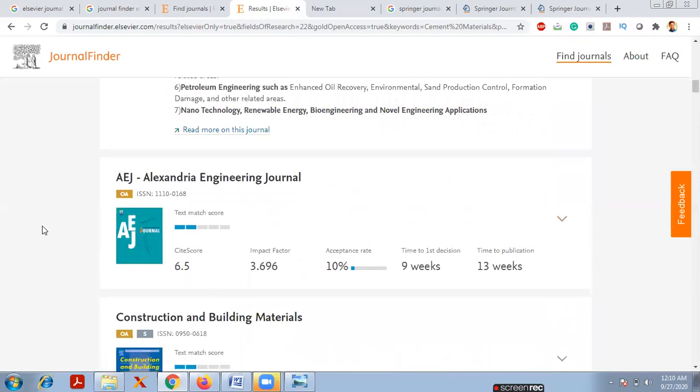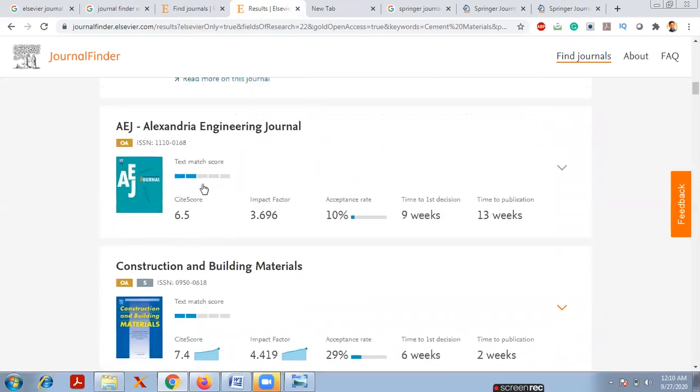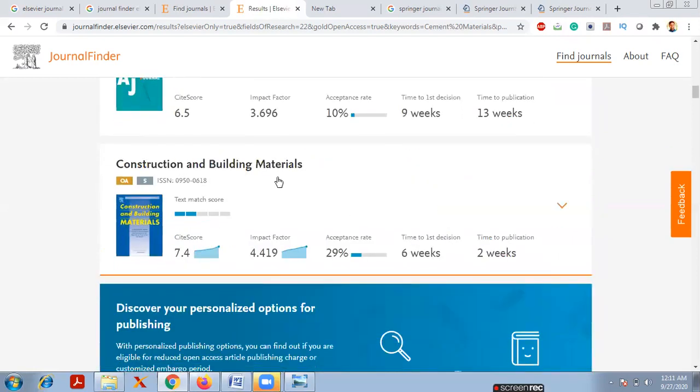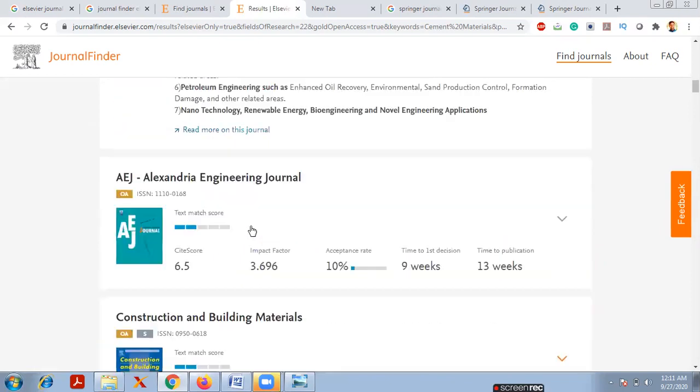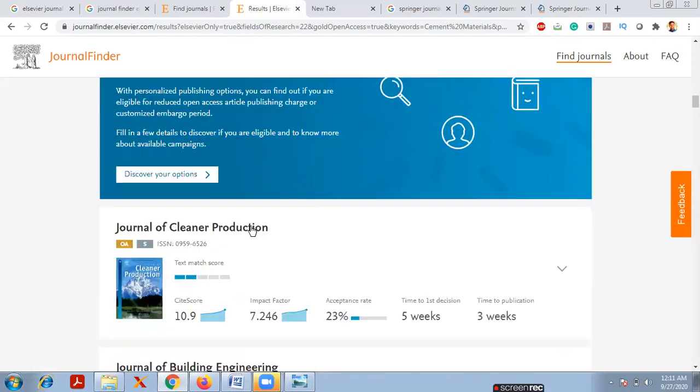Next journal, Alexandria Engineering Journal. If you observe here, the CiteScore is 6.5, impact factor is 3.6, acceptance rate is 10%. Time to first decision is 9 weeks, time to publication is 13 weeks. It's good. Next, Construction and Building Materials: CiteScore is 7.4, impact factor is 4.419, acceptance rate is 29%, time to first decision is 6 weeks, and time to publication is only 2 weeks. So it is fast publishing compared to the previous two journals.